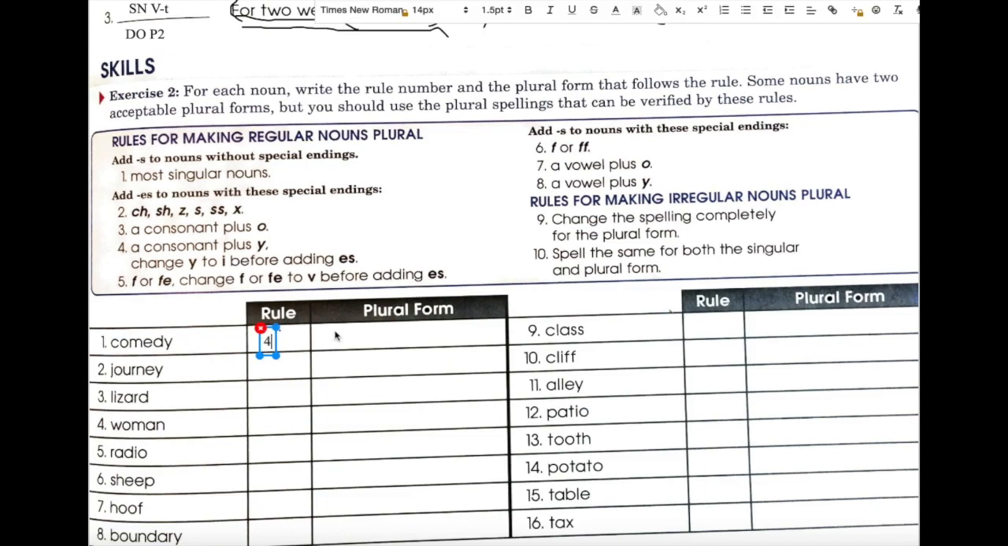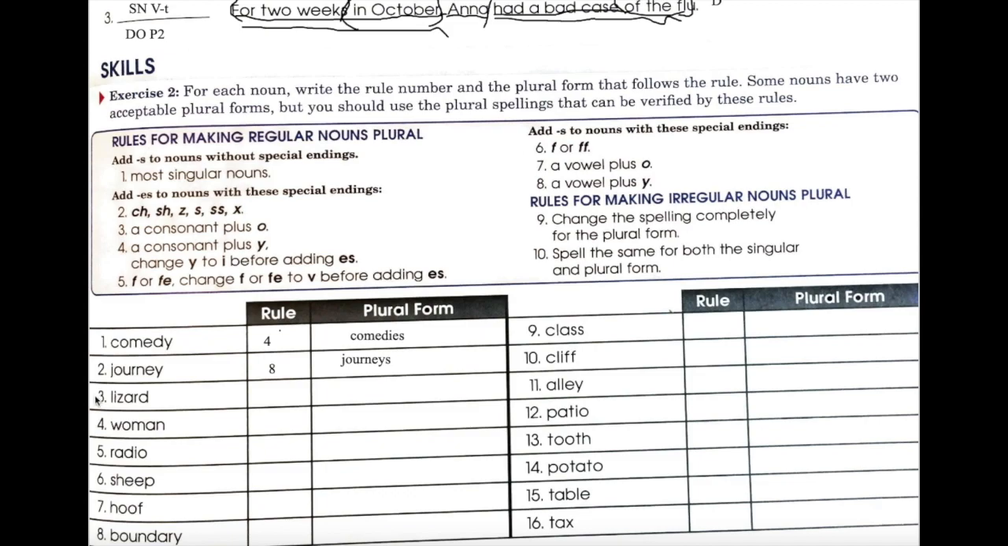Right, number 4. Number 4 says change Y to I and add ES. Comedies. Journey, what does it end with? It ends with a vowel plus a Y. That is rule number 8. For rule number 8, you just add S. Journeys.